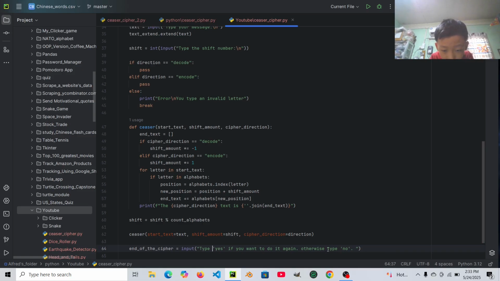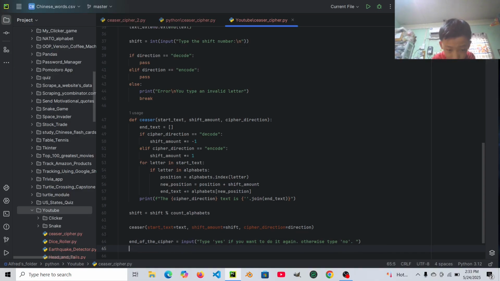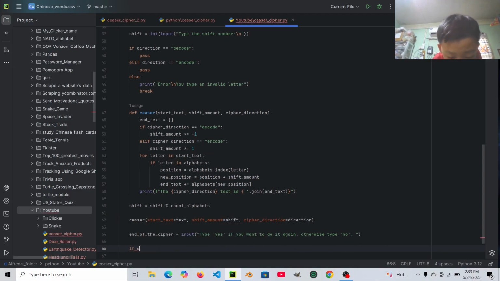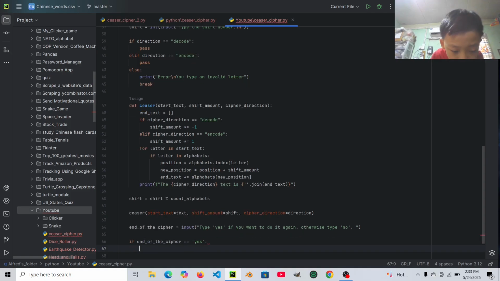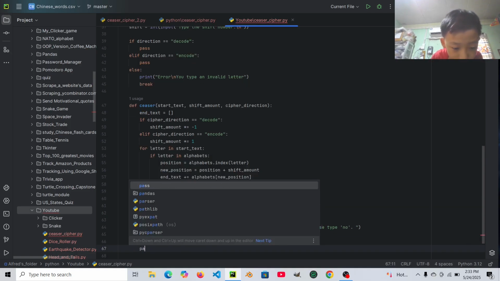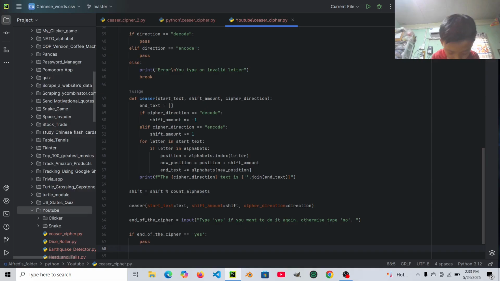Okay, then if it's done, let's say if end of the cipher equals to yes, then we'll pass. So it will just continue.